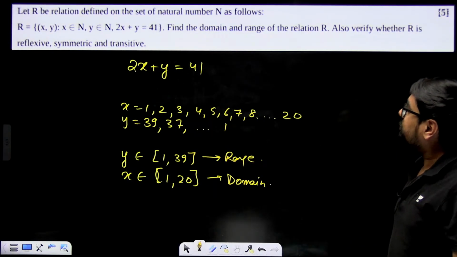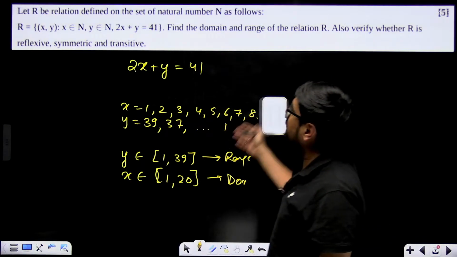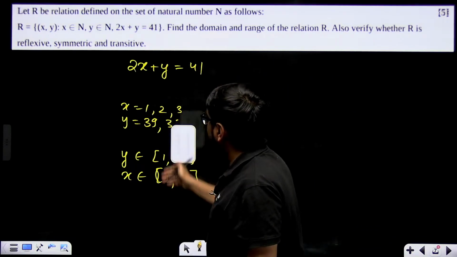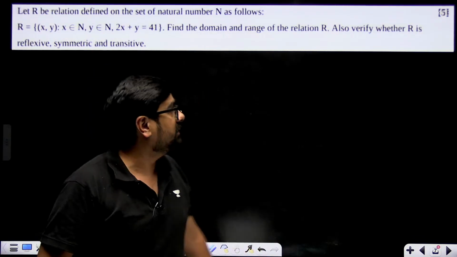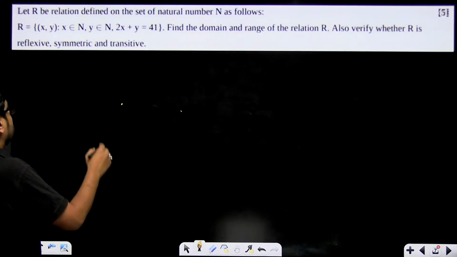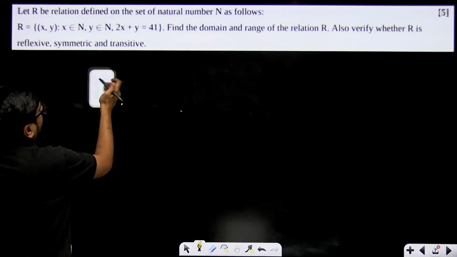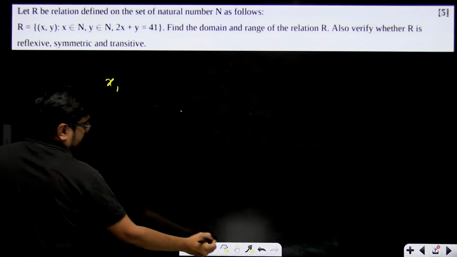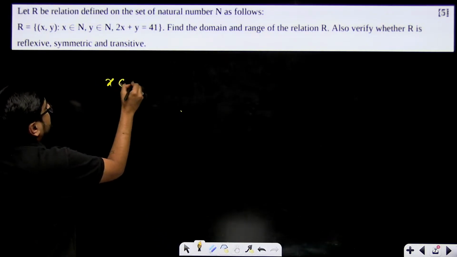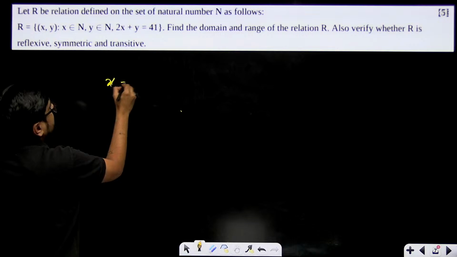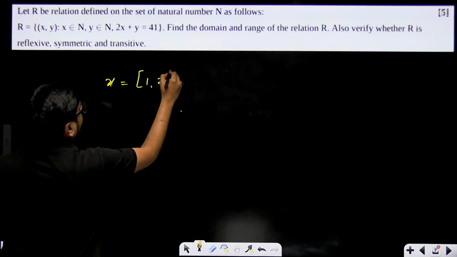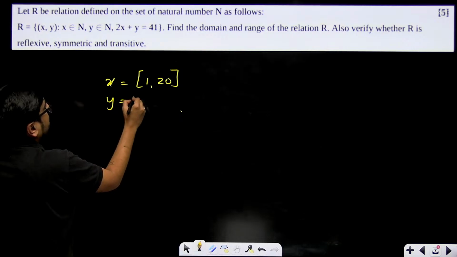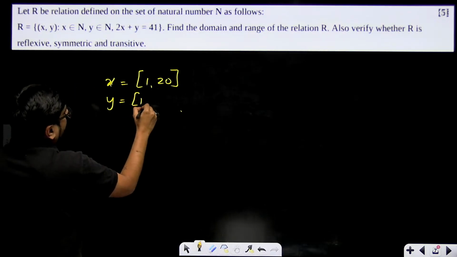Very good. Now we also need to verify that your relation is reflexive, symmetric and transitive. Okay. So now you see what all values we have in x. X is equal to this set, which is 1 to 20. And y is equal to what set? Y is equal to 1 to 39.